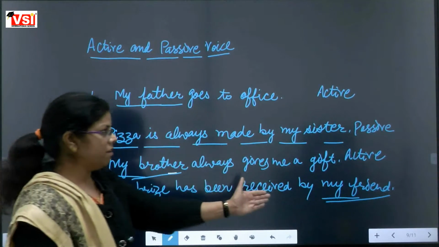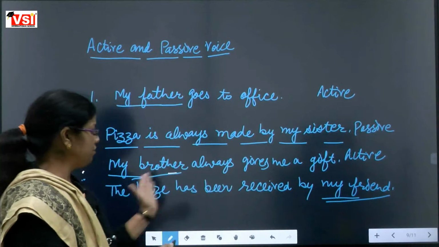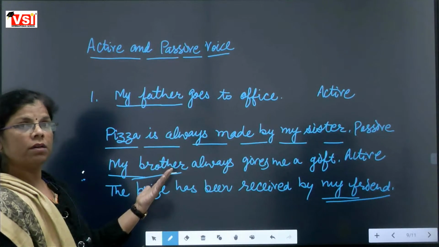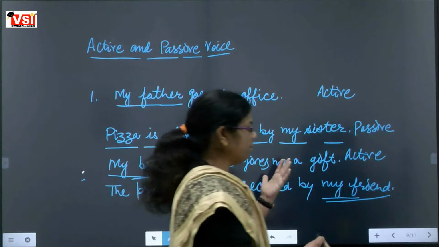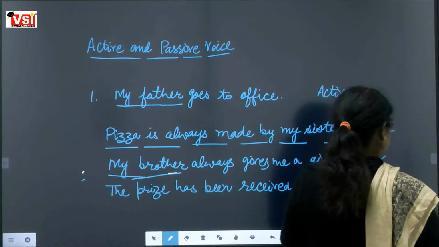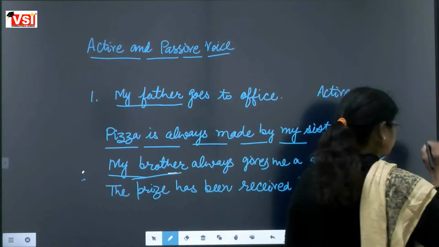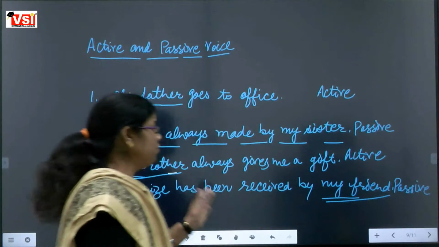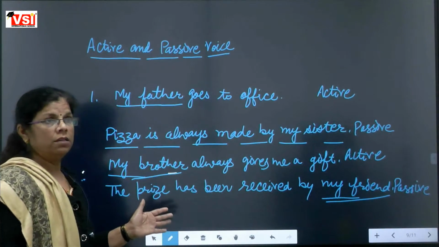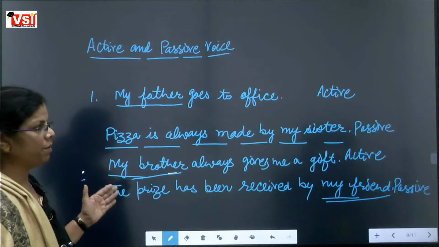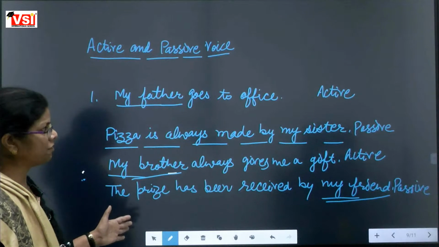That's why this kind of sentence will be called a passive sentence. Only this much we discussed yesterday: what kind of sentences are called active and what kind are called passive.